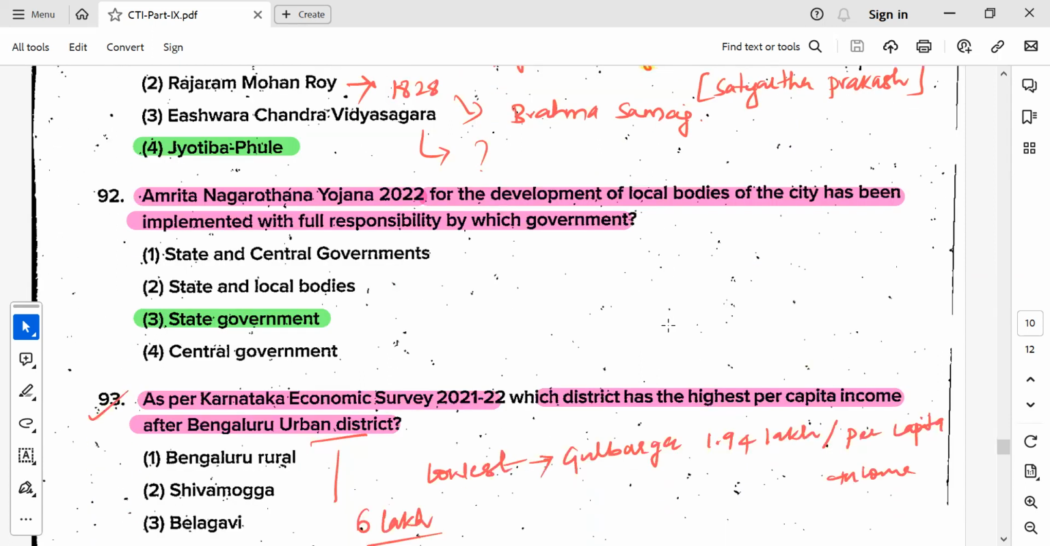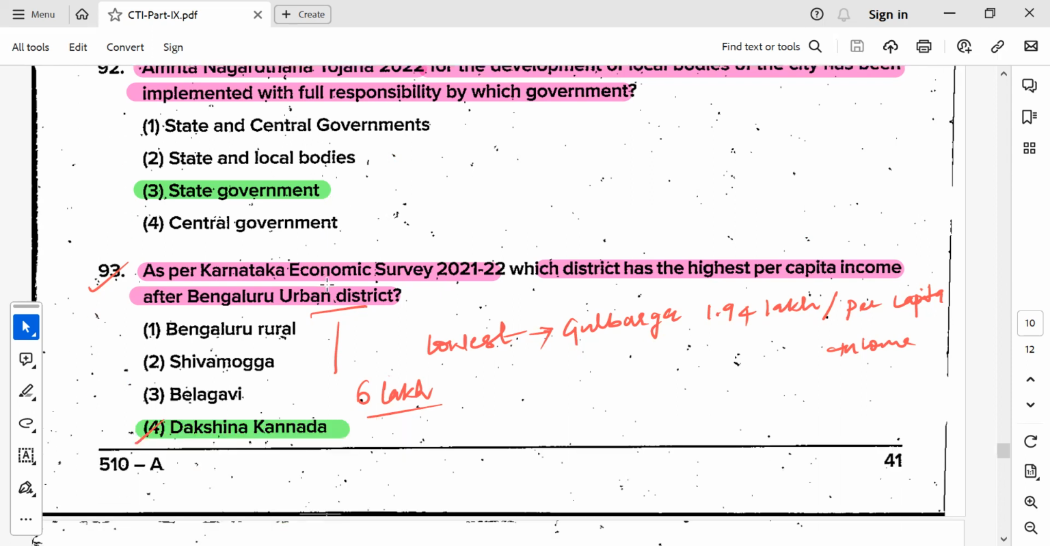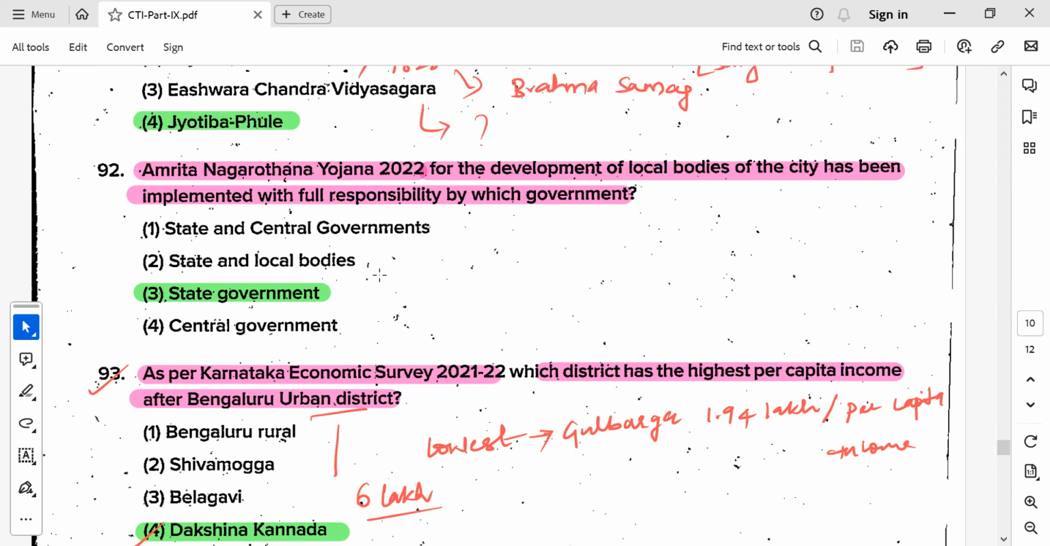Then the Amrit Nagarotthana Yojana 2022 for the development of local bodies of cities has been implemented. Of course, full responsibility is given to the state government, not the local bodies. Remember, it's very logical: if you give it to local bodies, of course, it cannot be given as a responsibility to the central government. Because there are so many local bodies, there should be uniformity. That's why full implementation was given to the state government.